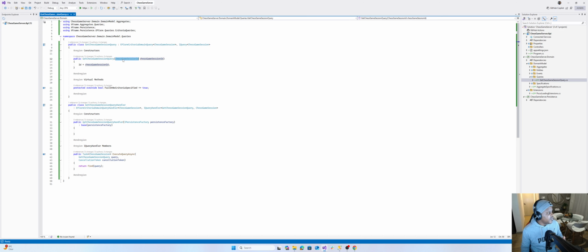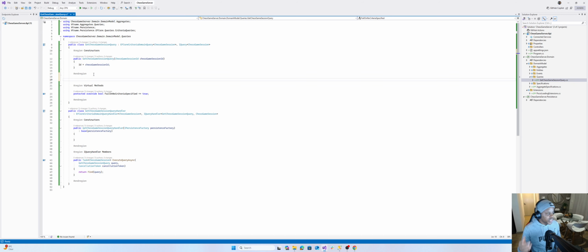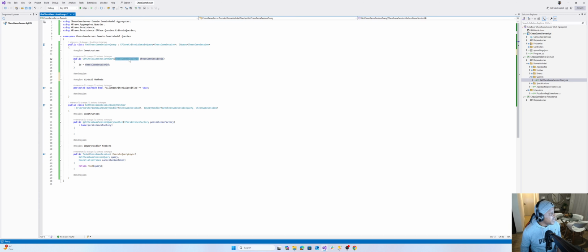What's the criteria? For now, we're only passing in the ID. If I needed to add more properties, I'm just going to do it over here, which I will as we go along, and you'll get the hang of it. For now we only have one criteria. We want to get a chess game session by passing in an ID.